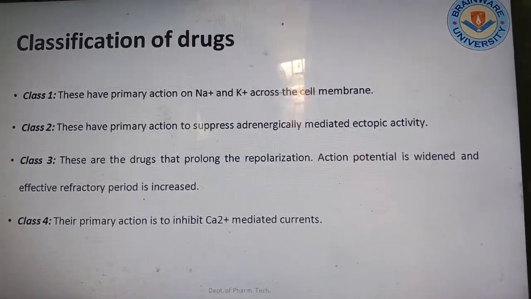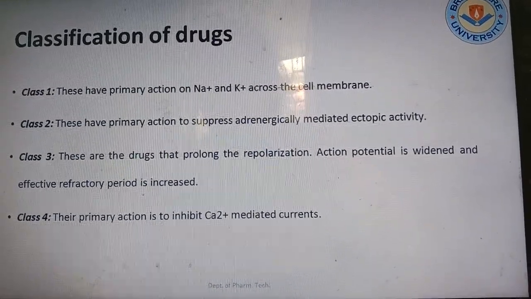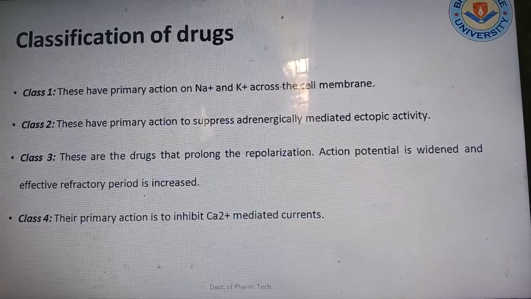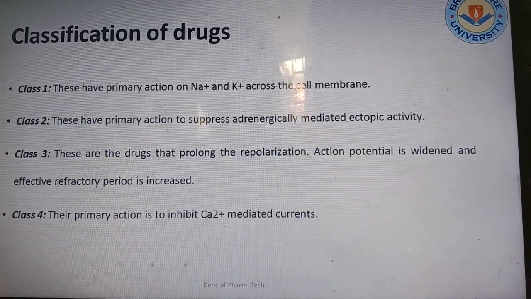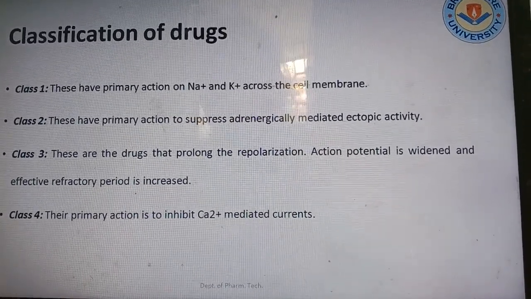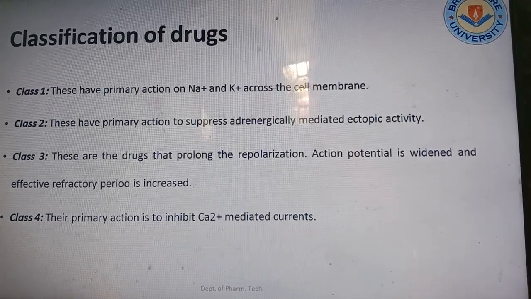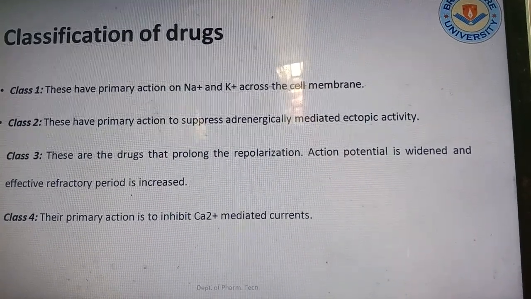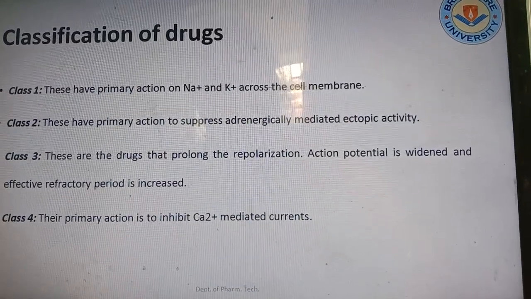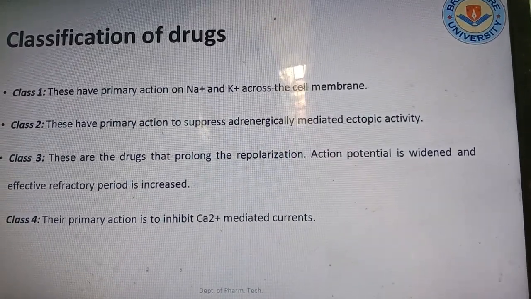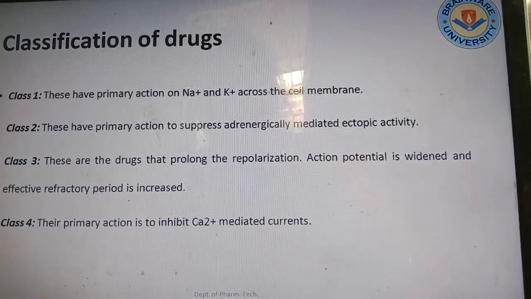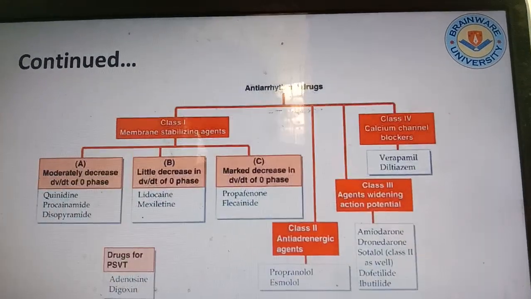The classification of the drugs goes class 1, class 2, class 3, class 4. Class 1 drugs have primary action on sodium and potassium across the cell membrane. Class 2 have primary action to suppress adrenergically mediated ectopic activity. Class 3 are the drugs that prolong repolarization. Action potential is widened and effective refractory period is increased. Thus primary action is to inhibit calcium mediated currents.